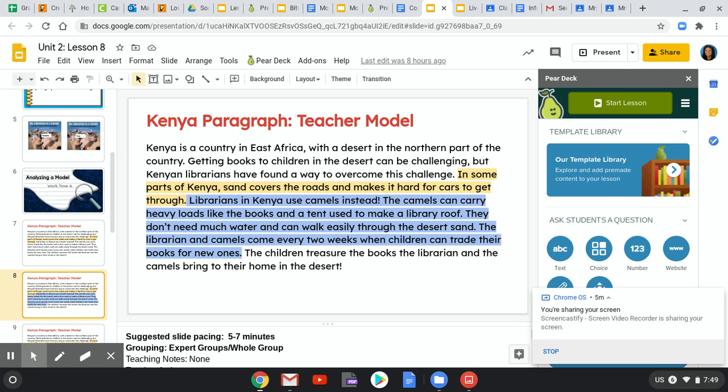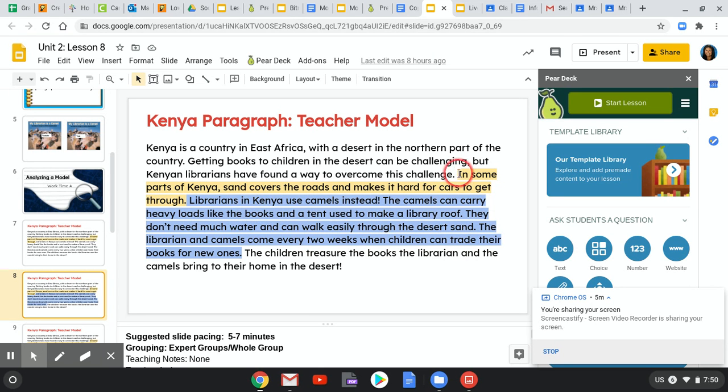All right, so then the next part is librarians in Kenya use camels instead. The camels can carry heavy loads like the books and a tent used to make a library roof. They don't need much water and can walk easily through the desert sand. The librarian and camels come every 2 weeks when children can trade their books for new ones. What is the purpose of these couple of sentences? Purpose here is to discuss how they overcame the challenge.